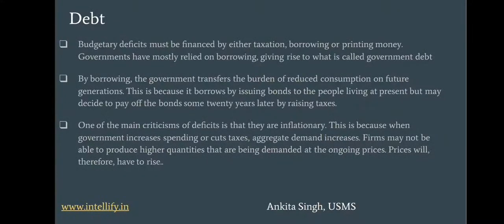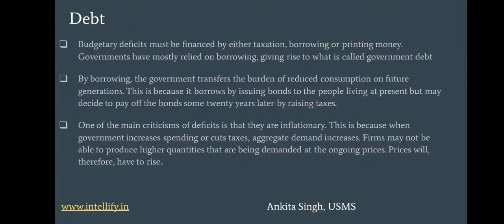It simply means that when the government increases spending or cuts taxes, the public will have more disposable income. When they have more disposable income, they'll spend more on goods. The demand will increase.